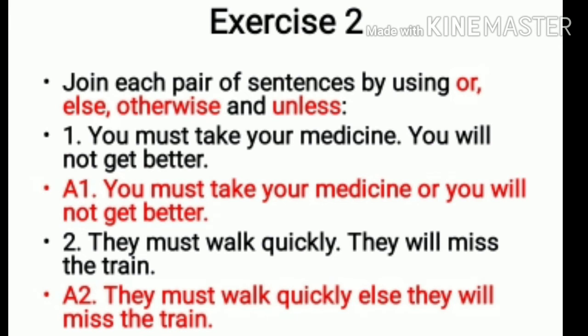Now your second exercise, we have to join all these sentences by using or, else, otherwise and unless. So let's begin. Your first sentence is, you must take your medicine, you will not get better. So this we join it with or and your answer will be, you must take your medicine or you will not get better.